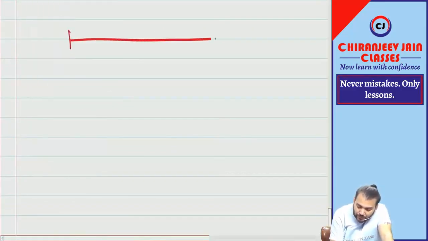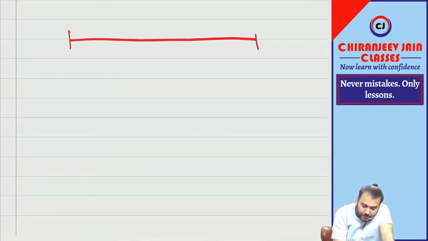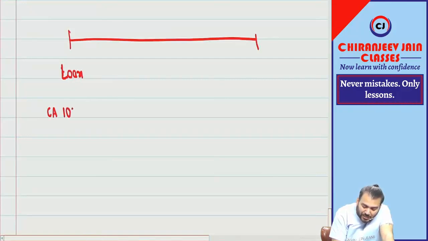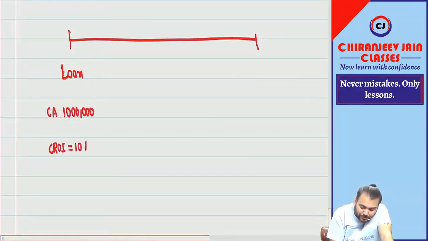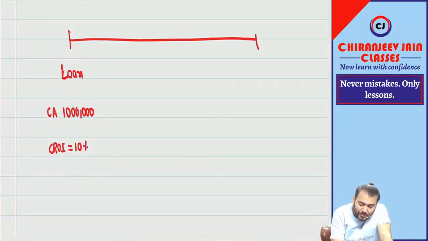Suppose we have one financial asset, a loan, whose carrying amount is 10 lakh. Understood? Contractual rate of interest is 10%. And let us assume the market rate of interest, not market, the EIR, is also equal to 10%.